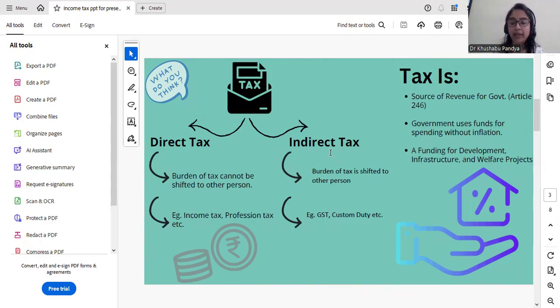Now, there are two types of taxes, direct tax and indirect tax. What is direct tax? A direct tax is tax on an income of an individual. The burden of tax cannot be shifted to the other person. For example, income tax, profession tax. Indirect tax. Indirect tax is tax levied on goods and services. Burden of tax is shifted to the other person. That is GST, custom duty, etc.